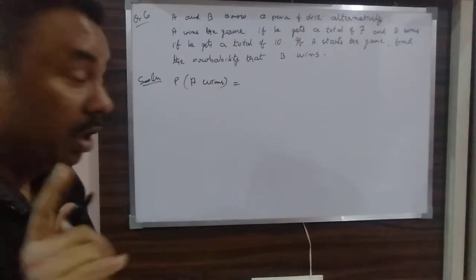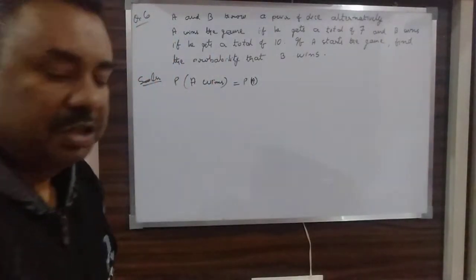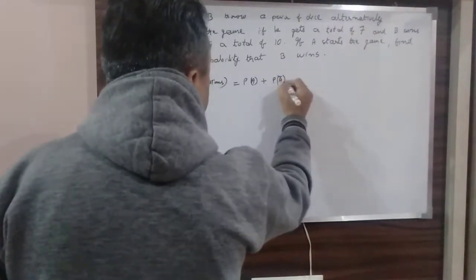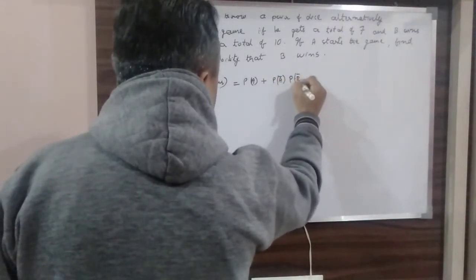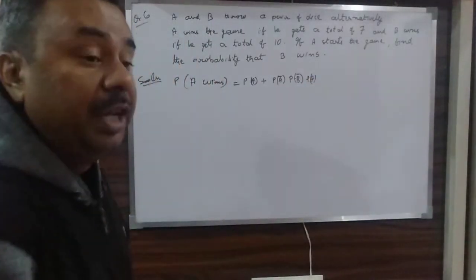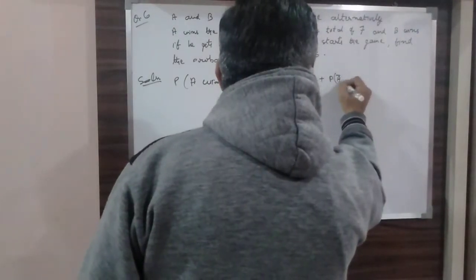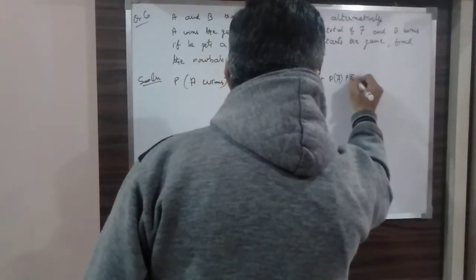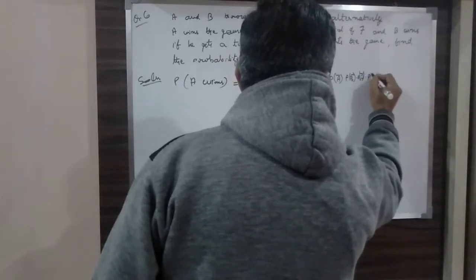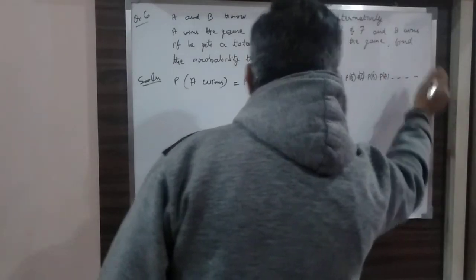As I have told you earlier, either A wins in the first chance, or he will be losing in the first chance, B will also lose, and then A will be winning the second chance. Similarly, A loses, B loses, then if A again loses, then B again loses, and then A wins in the third chance, and this will go on.